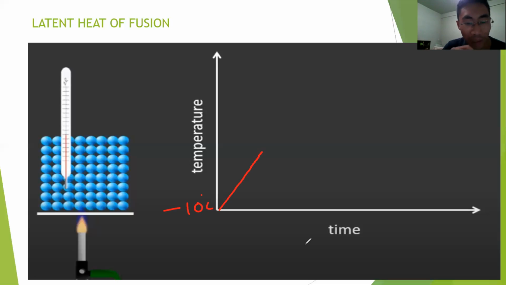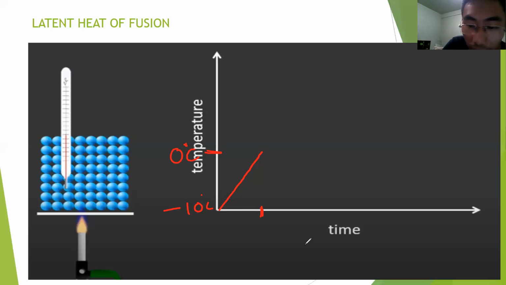Now you keep on heating for 1 minute, and then let's say the temperature at which it stops rising is the melting point of ice, which is 0 degrees Celsius.